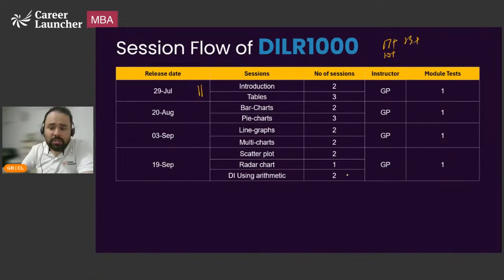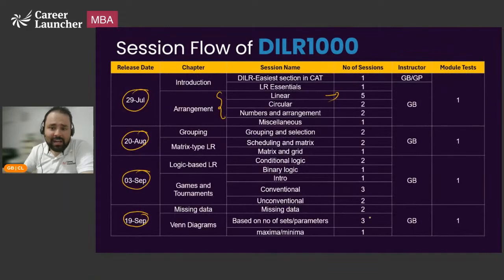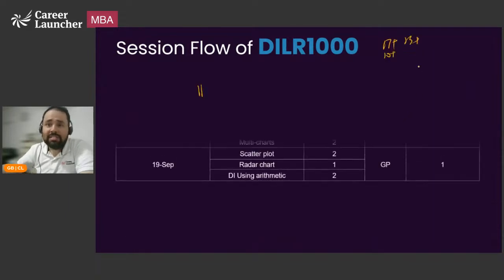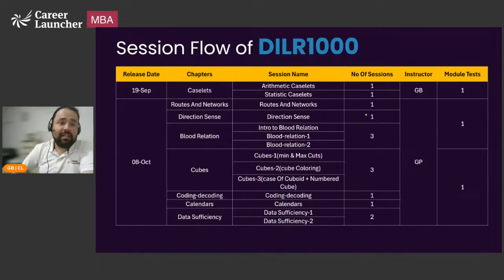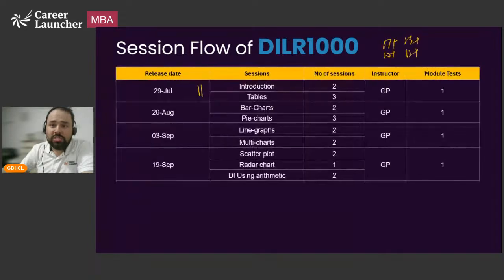In phase 4, as you can see, 5 sessions in DI and roughly around 6 sessions. So about 11 sessions here. Then there is another subsection, which is basically reasoning based DI. In that, again, phase 3, there are going to be 2 sessions there as well. So phase 3 also is going to have 13 sessions.